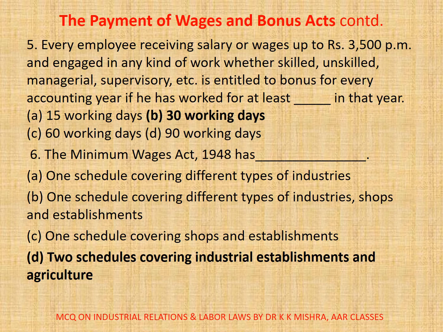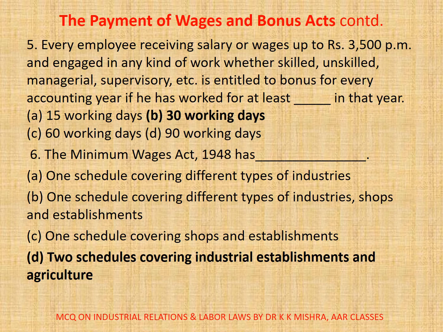Now, question number 5. Every employee receiving salary or wages up to rupees 3,500 per month and engaged in any kind of work, whether skilled, unskilled, managerial, supervisory, etc., is entitled to bonus for every accounting year if he has worked for at least dash in that year. A. 15 working days, B. 30 working days, C. 60 working days, D. 90 working days. Correct option is B.